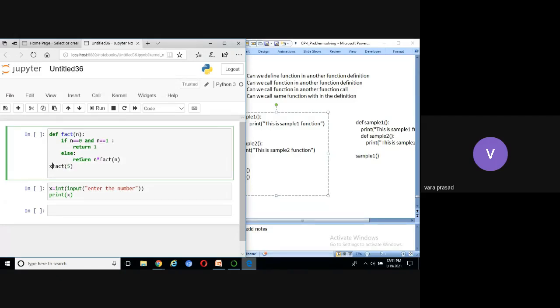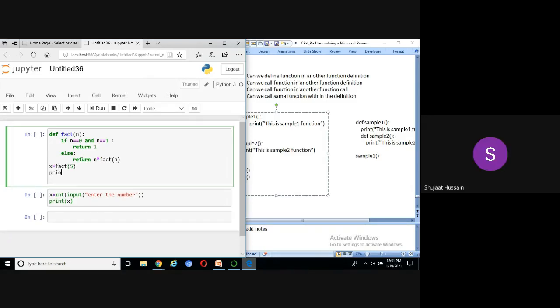We take one number, x equal to fact of 5. Sir, in return, you have to write n times fact n minus 1. Okay, just wait. First you see this code. It will crash the program.